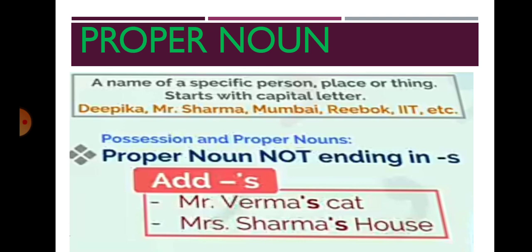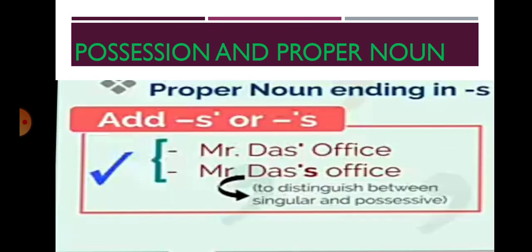Possession and proper nouns. Proper noun not ending in s, add apostrophe s. For example, a proper noun, the name of a person, place, animal, thing and all, always starts with capital letters. Isn't it? You have learnt it already. Same thing, Mr. Verma's cat. Verma is the name of a person, that particular person's cat. So we are using apostrophe s. Mr. Verma's cat. Mrs. Sharma's house.